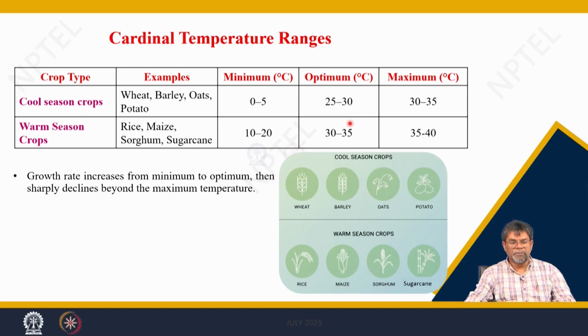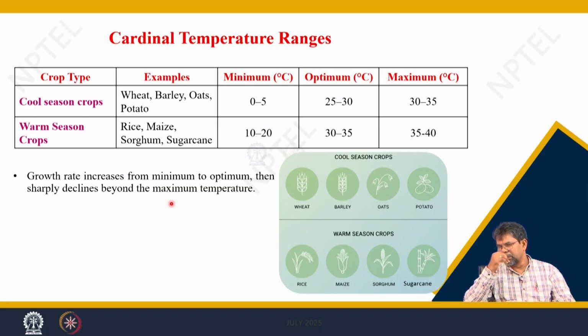These are the ranges of optimum temperature where growth rate remains maximum and the crop attains good growth, provided the other conditions are also optimum: soil is not short of moisture or nutrients and the crop is well protected from pests and diseases. Then the crop attains peak growth with optimum temperature. Of course, other parameters like light, humidity and wind velocity have to be maintained at optimum levels. The growth rate increases from minimum to optimum, then declines beyond it.